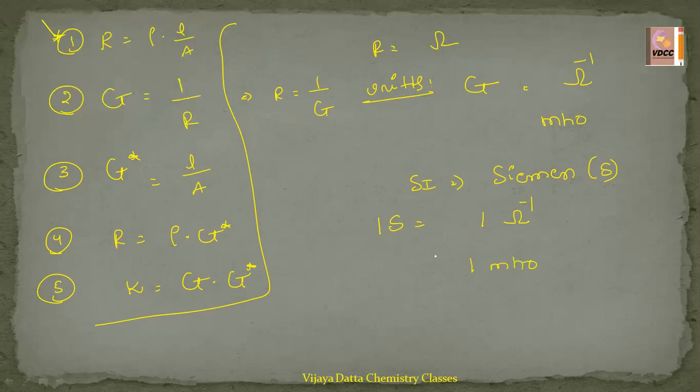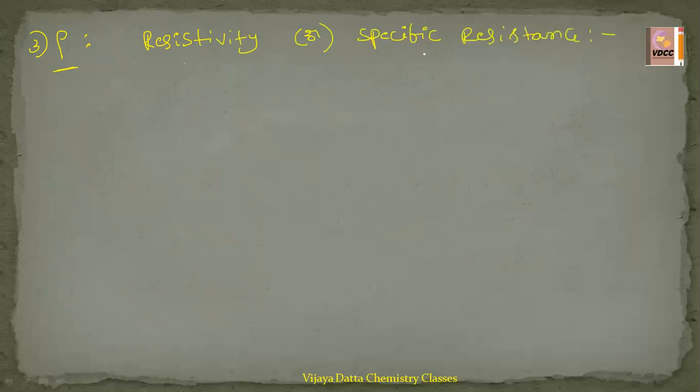Here we have already learned that specific resistance, specific conductance, and also, right? See, the next one we are going to study the resistivity. Resistivity is nothing but rho. The third definition here is rho. Rho means resistivity or specific resistance. These are confusing and easy only, but some students feel the confusion. For them I am teaching briefly.